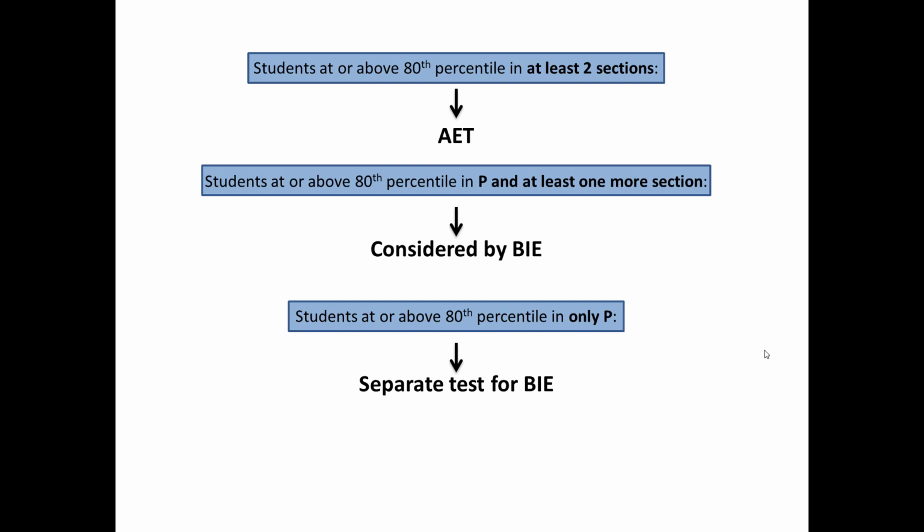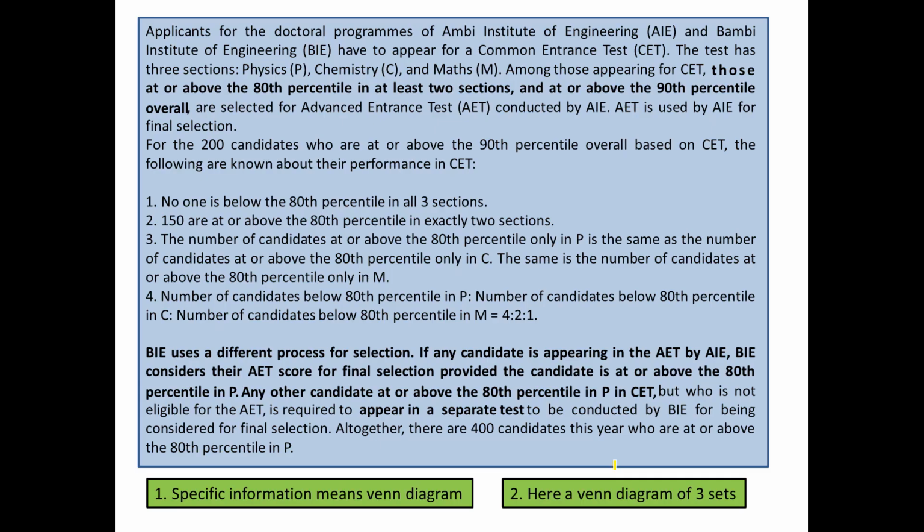And when the students are at or above the 80th percentile only in P. Only in P means that they are not having more than the 80th percentile in two sections. In that case, they would not be eligible for AET, but they'll have to sit for the separate test for BIE.